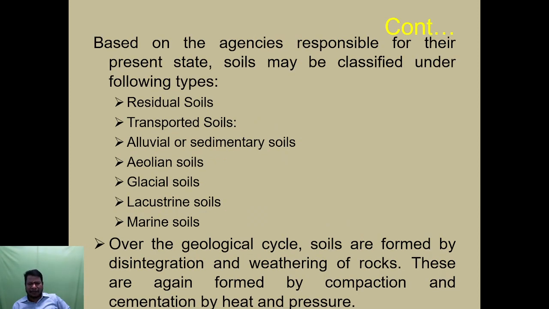Based on the agencies responsible for the present state, the soils may be classified under the following types: residual soil, transported soil, alluvial or sedimentary soil, aeolian soil, glacial soil, lacustrine soil, marine soil. Over the geological cycle, the soils are formed by the disintegration and weathering of the rocks. These are again formed into rock by compacting and cementation by heat and pressure.